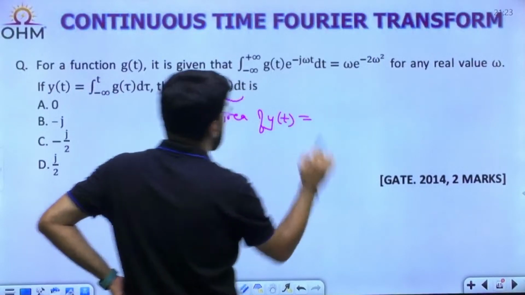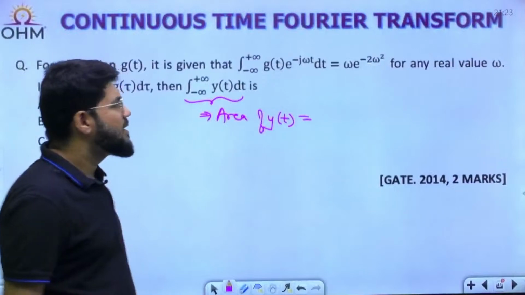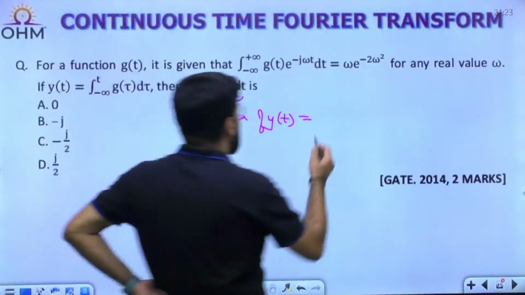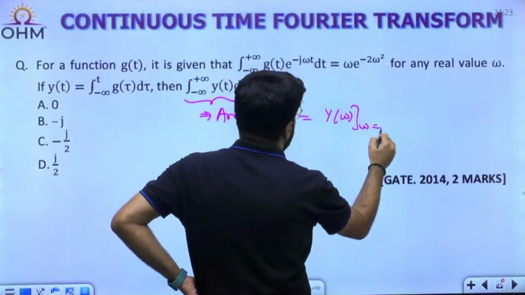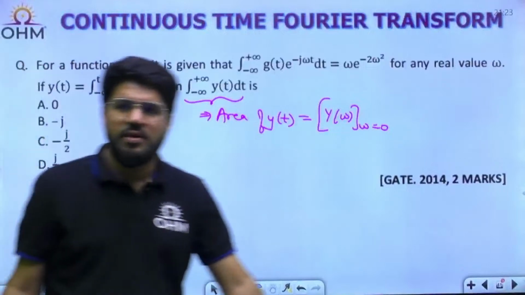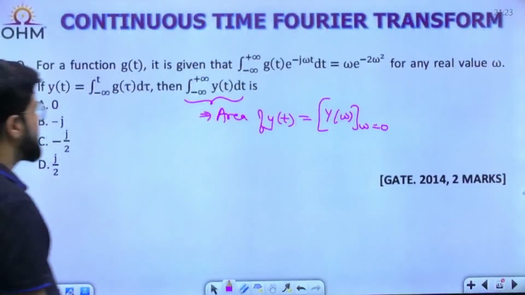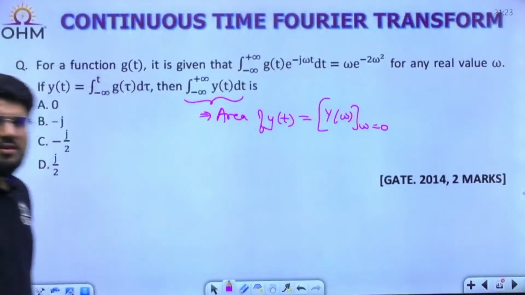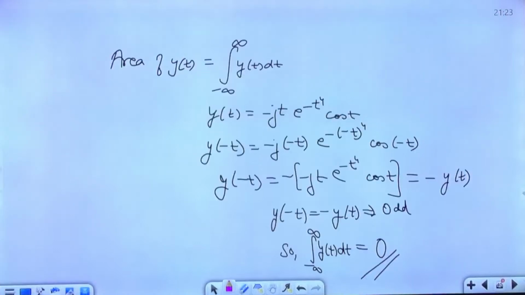It is equivalent to the value of the Fourier transform at omega 0, because the area of a signal is the value of the Fourier transform at the DC frequency. On the basis of this, let's try to solve. But what is Y(ω)? First, we need to find it by this relation.